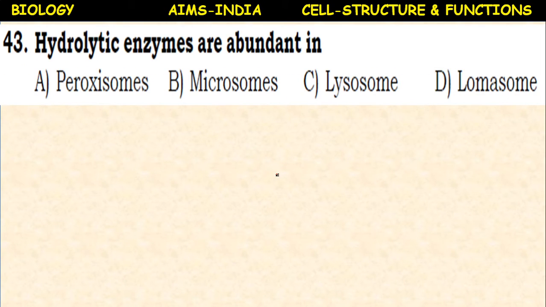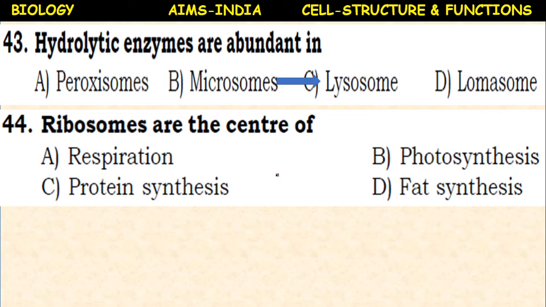Next, hydrolytic enzymes are abundant in: peroxisomes, microsomes, lysosomes, lomasomes. Here lysosomes are the enzyme-filled bag-like structures which are involved in intracellular digestion. Next, ribosomes are the center of, what is the function of ribosomes? Respiration, photosynthesis, protein synthesis, or fat synthesis. So protein synthesis.